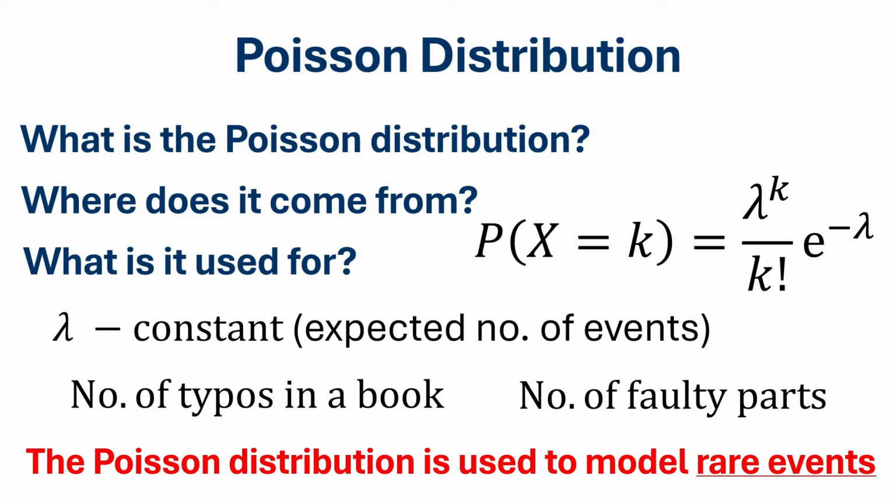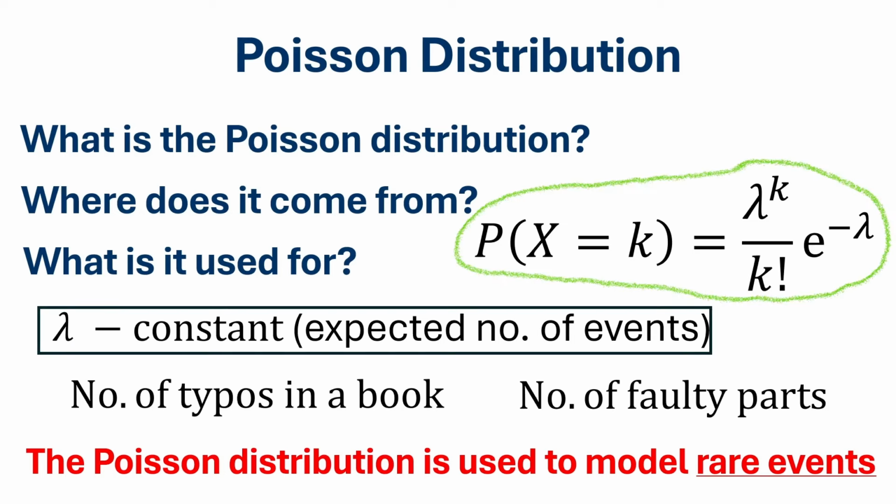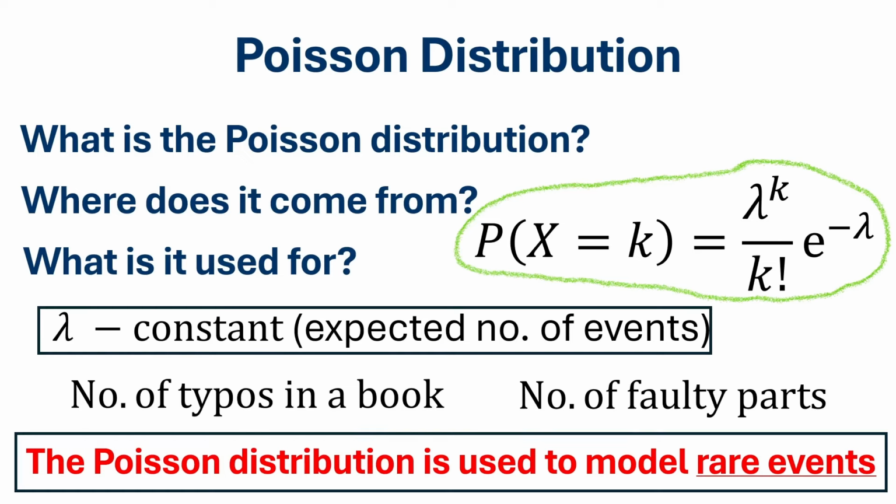So at this point, the main takeaways that I would like you to note down are what the Poisson distribution looks like, what lambda is, and the fact that the Poisson distribution is used to model rare events, like the number of typos in a book. So please note down these three main takeaways. What we're now going to look at is where the Poisson distribution comes from and why it looks the way it does.